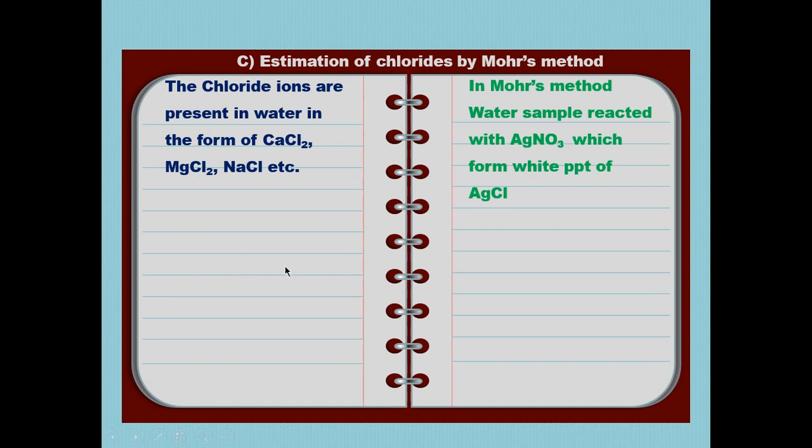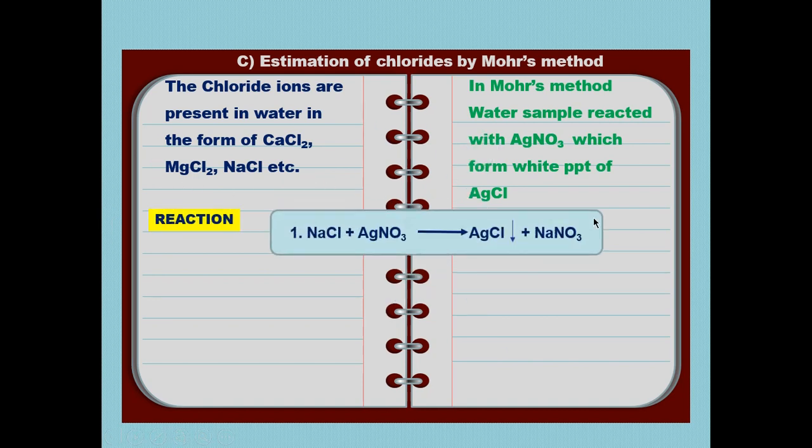Now what do we have to do? See, we are imagining that water may contain chloride in the form of CaCl2, MgCl2, or NaCl. This water we have to titrate with AgNO3. Now why? When we are titrating the water sample with AgNO3 from the burette, Ag, meaning silver, complexes with the chloride ion if present in the water and converts into a white PPT of AgCl. So if the PPT is white, it indicates that yes, water contains chloride ions.